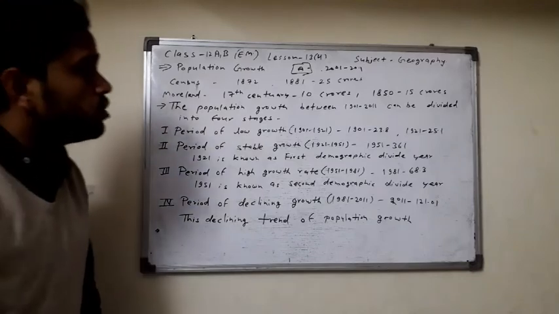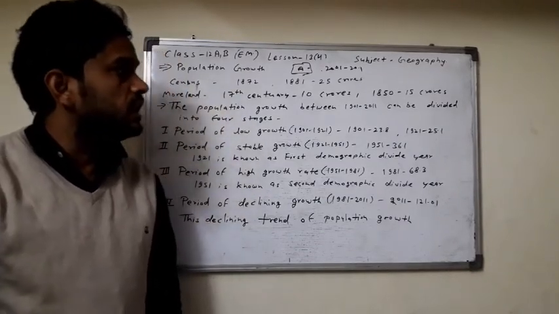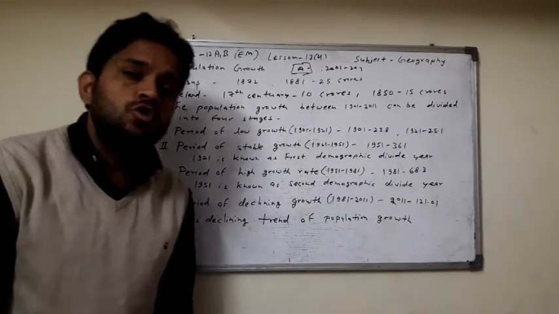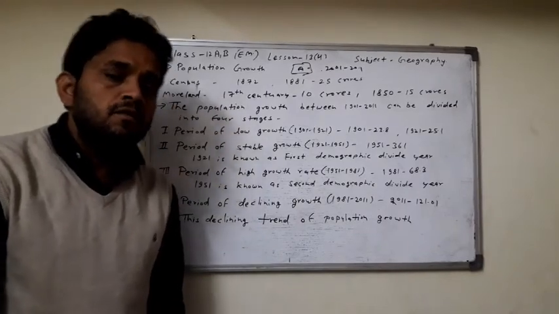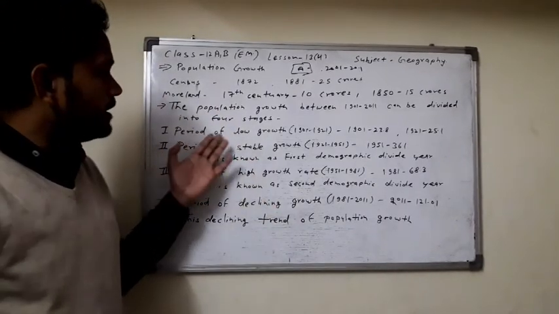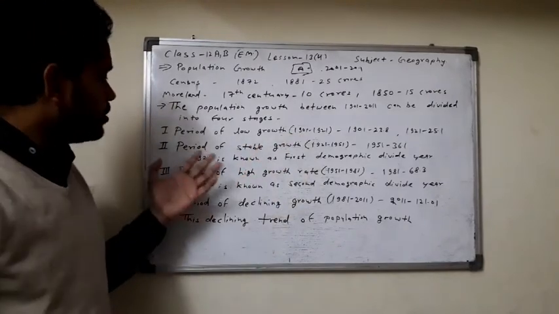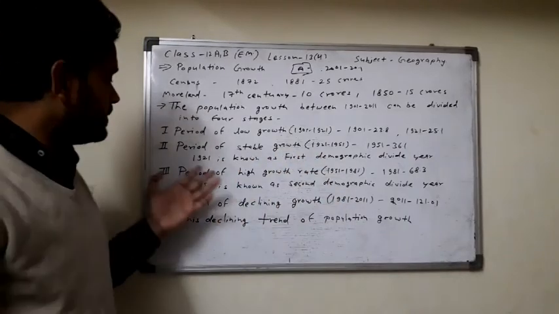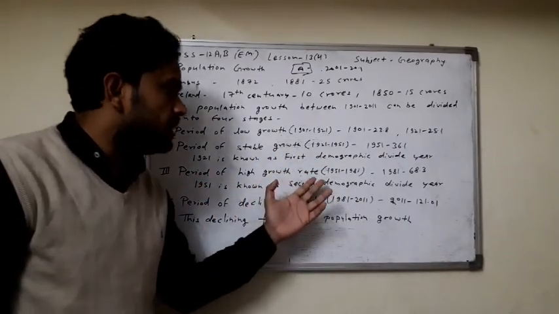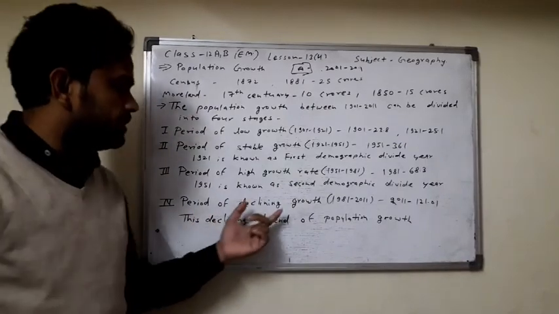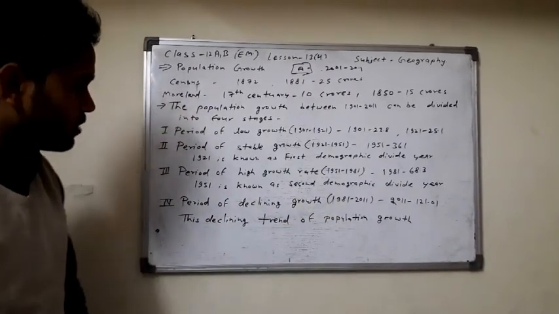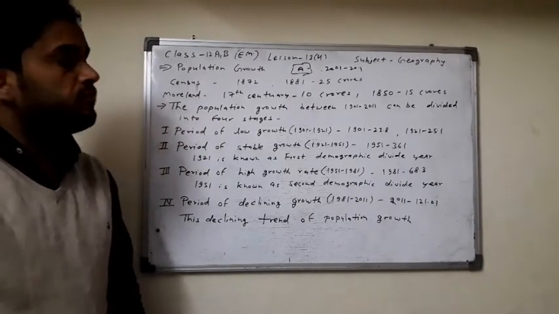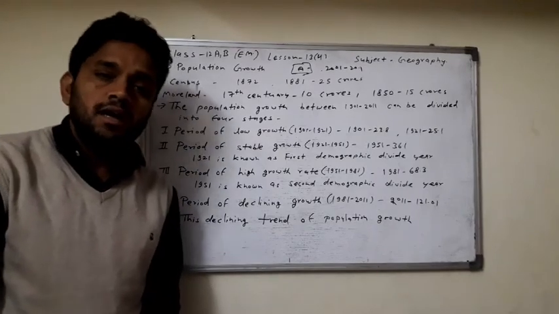Then the population growth between 1901 and 2011 can be divided into 4 stages. We can understand the trends of population growth in India through the 4 points below. First, period of low growth, 1901 to 1921. Second stage, period of stable growth, 1921 to 1951. Third, period of high growth rate, 1951 to 1981. And period of declining growth, 1981 to 2011. So here are 4 stages of the trend of India from 1901 to 2011.